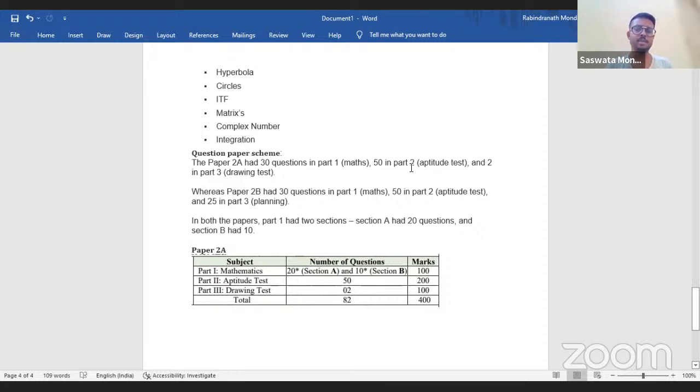Part 2A and 30 questions and all this stuff are written very simply. You can see a table I have made over here, a very clear explanation of what you get to see. 20 in Section A, 10 in Section B, 100 marks. So 20 MCQ questions and 5 integer type questions, total 100 marks. For mathematics, aptitude has 50 questions for 200 marks, drawing has 2 questions for 100 marks, a total 400-mark question set.